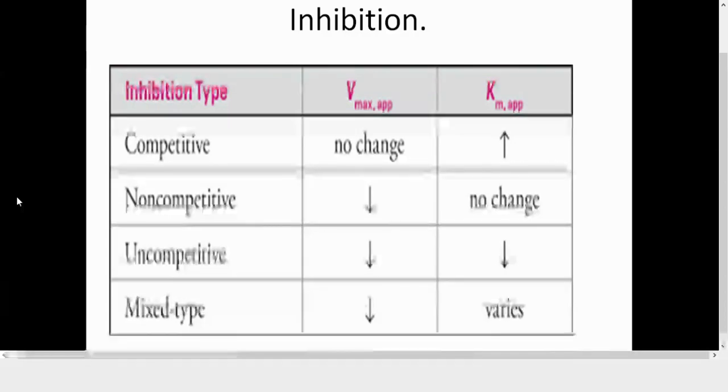There is no change in the Km value. Whereas for an uncompetitive inhibition, both the Vmax and the Km values are supposed to decline. But in all, the mixed type is not there in your course. So we'll be sticking to the competitive, non-competitive, and uncompetitive. And all the three are the reversible forms of inhibition.